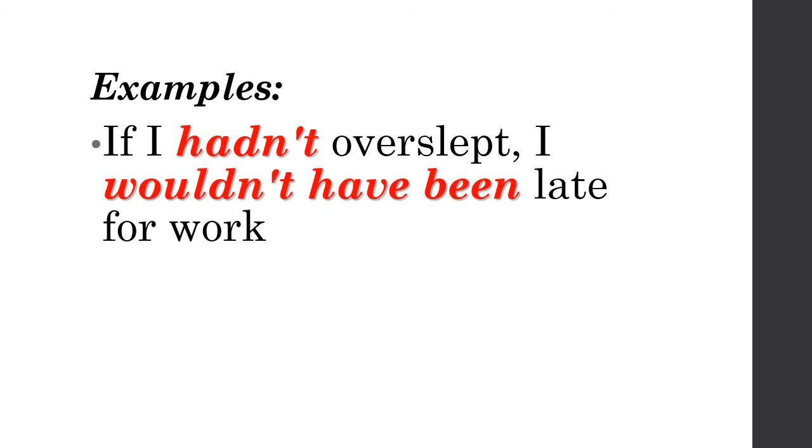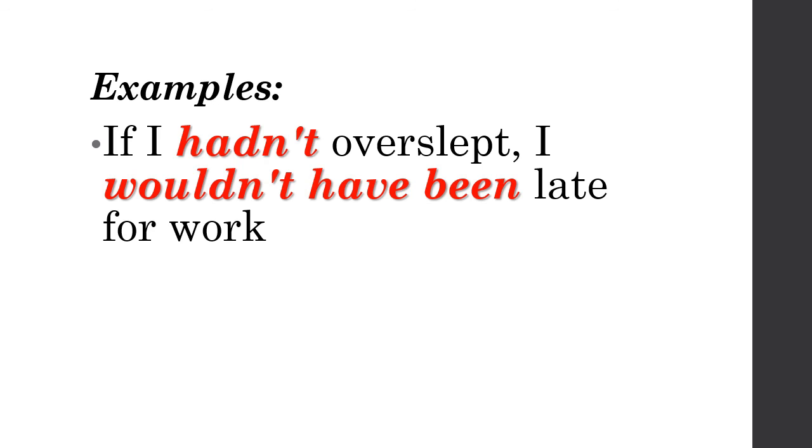Let's see another example. If I hadn't overslept, I wouldn't have been late for work. In the if clause, past perfect, had not or hadn't, I hadn't overslept. And then in the main clause, I wouldn't have been.